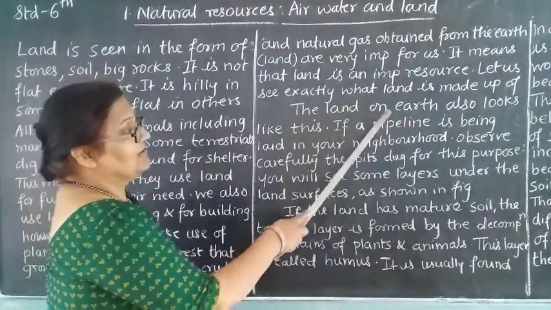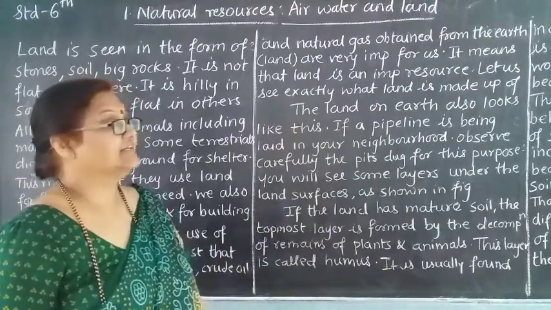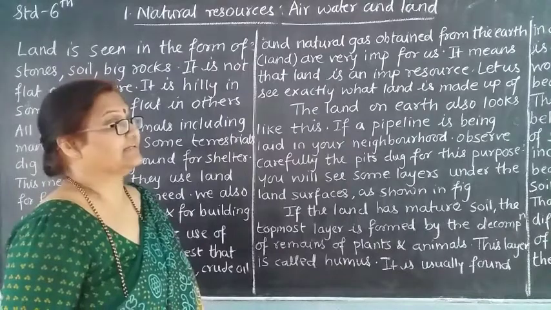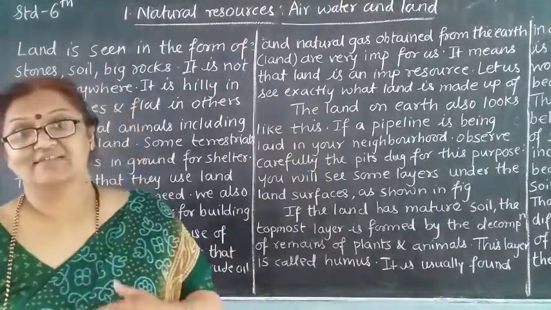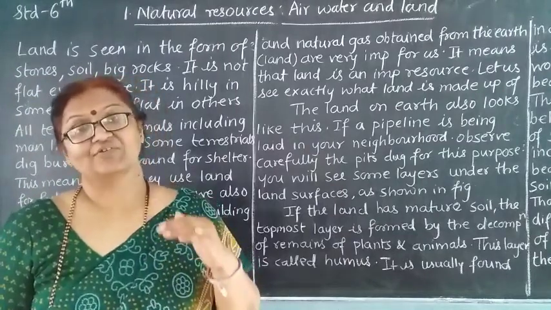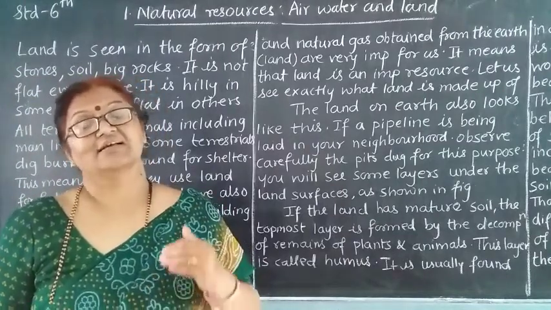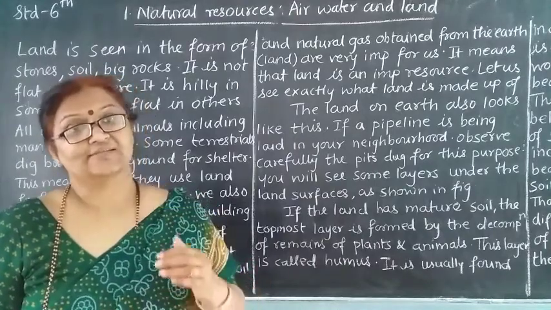The land on the earth also looks like this. Whenever you see the land on the earth, it also looks like this. So whatever we have seen, the different layers of different things in the bottle, in the same way the land also is made up of.